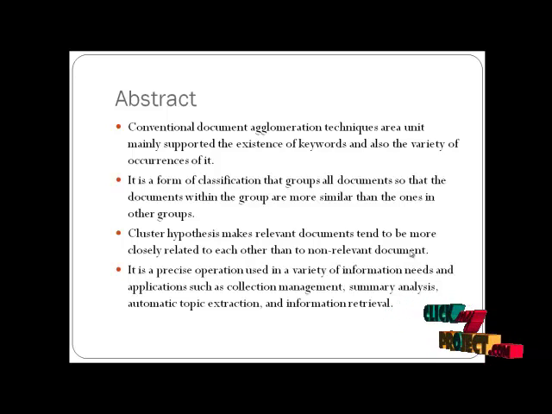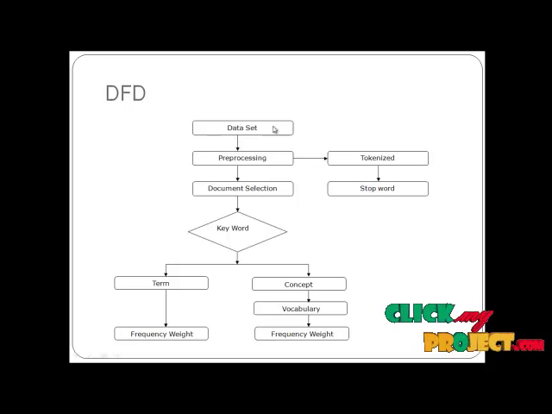Let us see the flow of the diagram. This is the data sheet. First of all, we take the biomedical datasets, three datasets that we are deriving. Next, we have the pre-processing step.